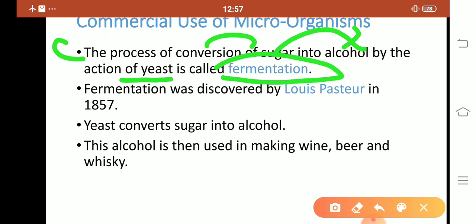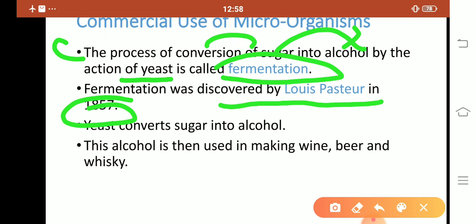Fermentation was discovered by Louis Pasteur in 1857. Who discovered the fermentation? Louis Pasteur.